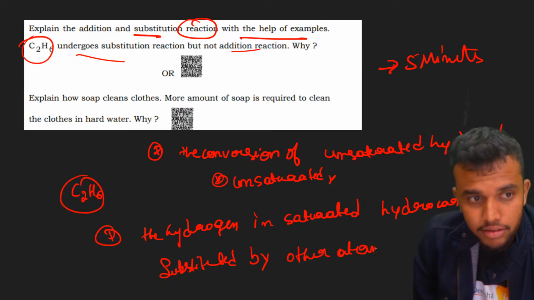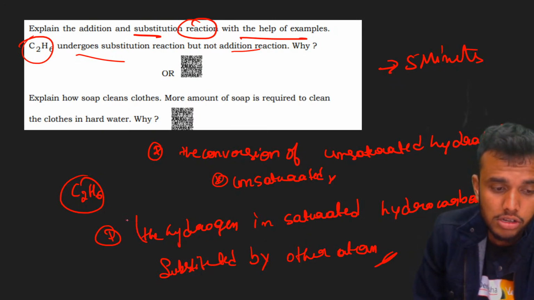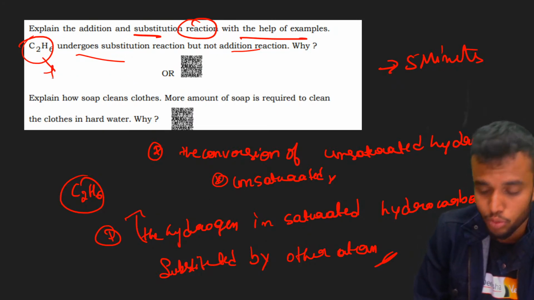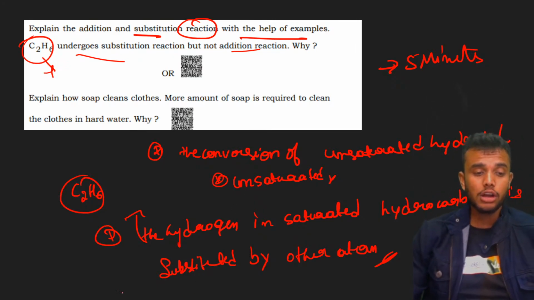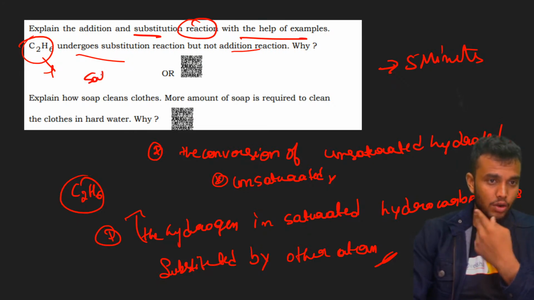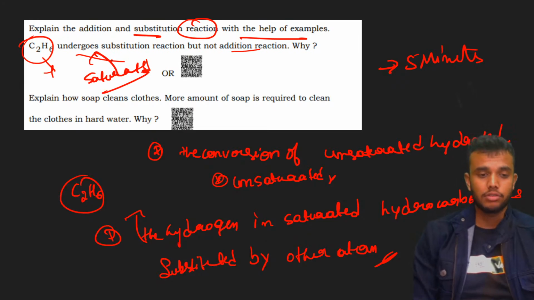It is called unsaturated. It is called what? This is called substitution reaction. That's why C2H6 only undergoes substitution, not addition, because a saturated hydrocarbon only undergoes substitution, not an unsaturated thing.